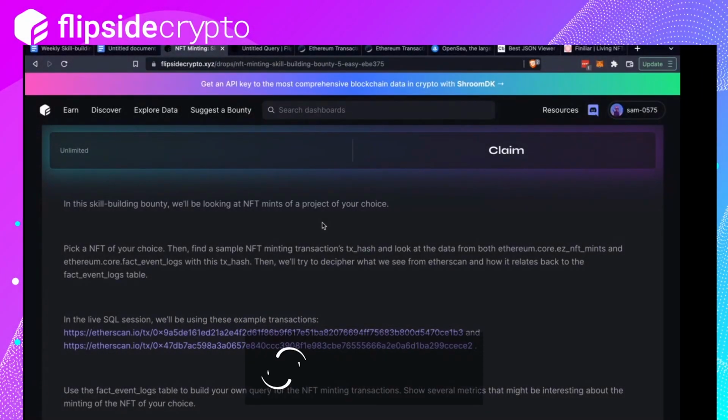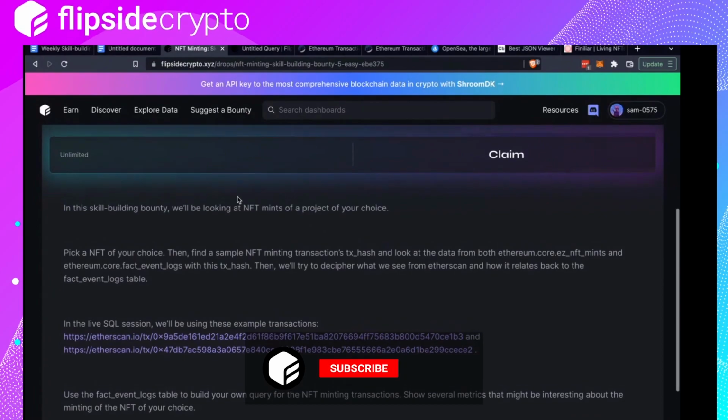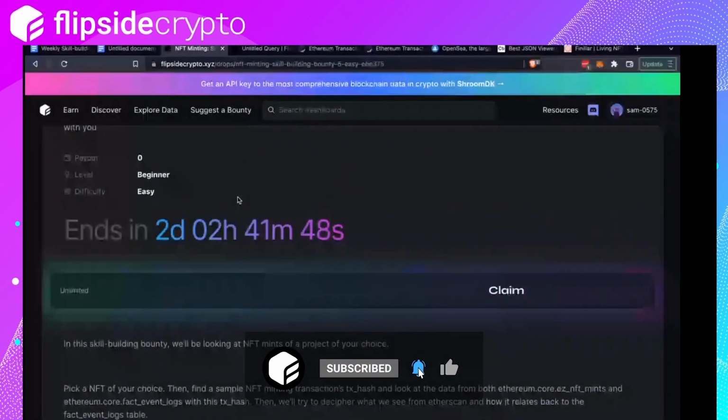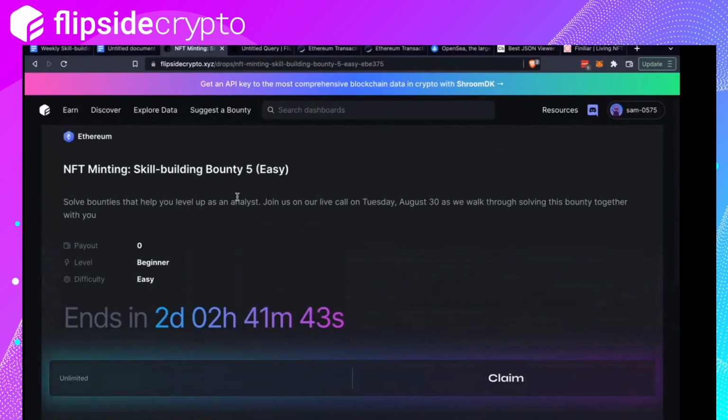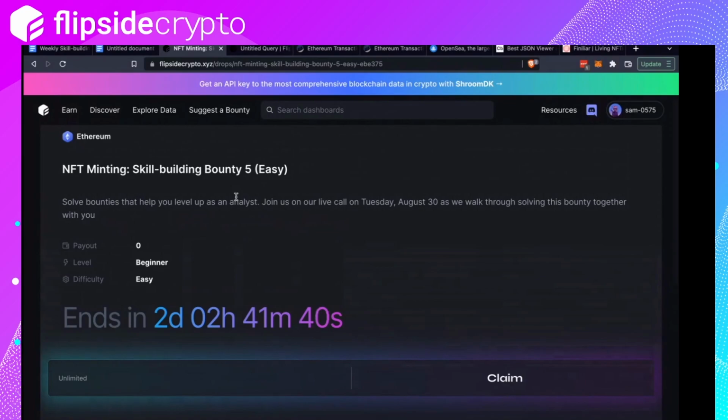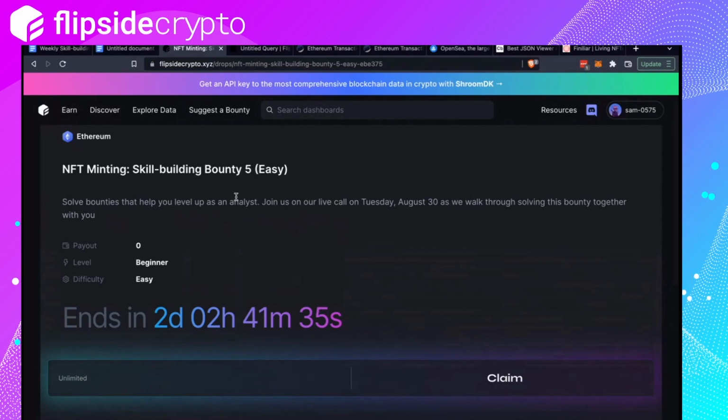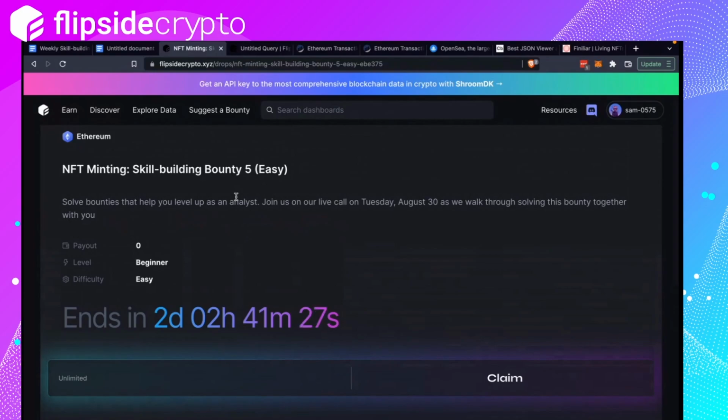Usual weekly SQL session. Today we'll be going through hopefully 2 bounties on NFTs. We've heard your feedback on making one easy and one hard, so hopefully this is easy enough. We'll try to go through both today, but if one is taking longer than usual, then I'll probably set up one for Thursday, same time Thursday this week. So without further ado, we can begin.